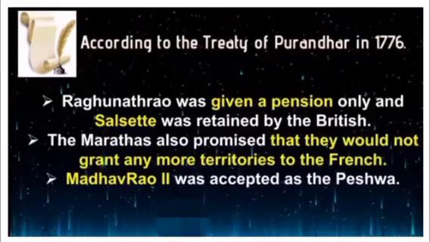According to the Treaty of Purandar in 1776, what are the terms mentioned in that treaty? The first one is Raghunath Rao was given a pension only, and Salsette was retained by the British.